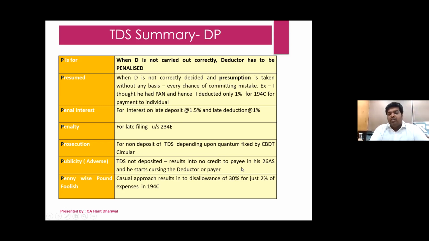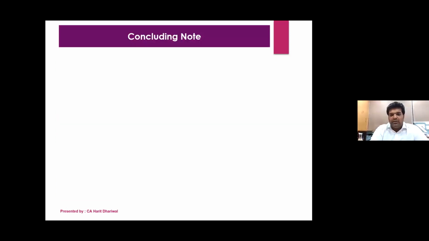Publicity. Now, I think you all have seen that on Twitter and on other modes, they're also starting to publish the name of the defaulter. So it's negative publicity, adverse publicity for the clients. So it's important to avoid this 30% disallowance and rather pay taxes, pay TDS on time.